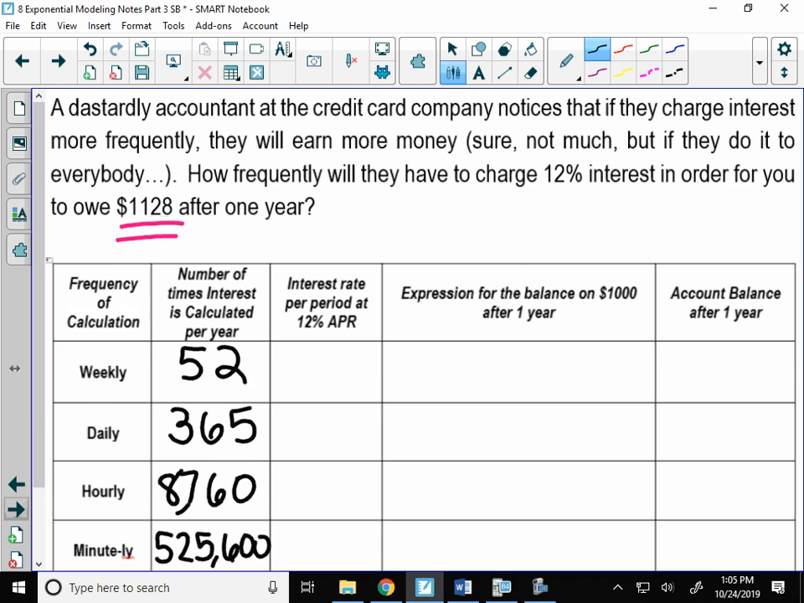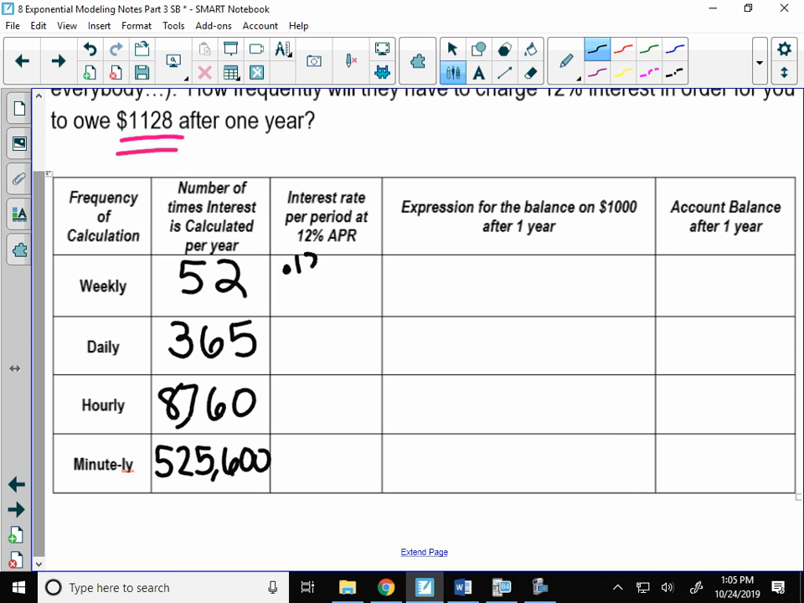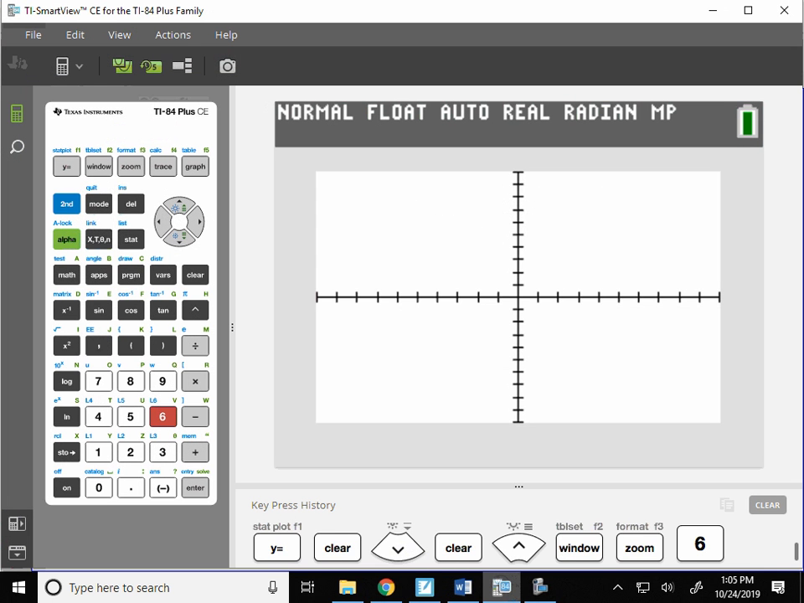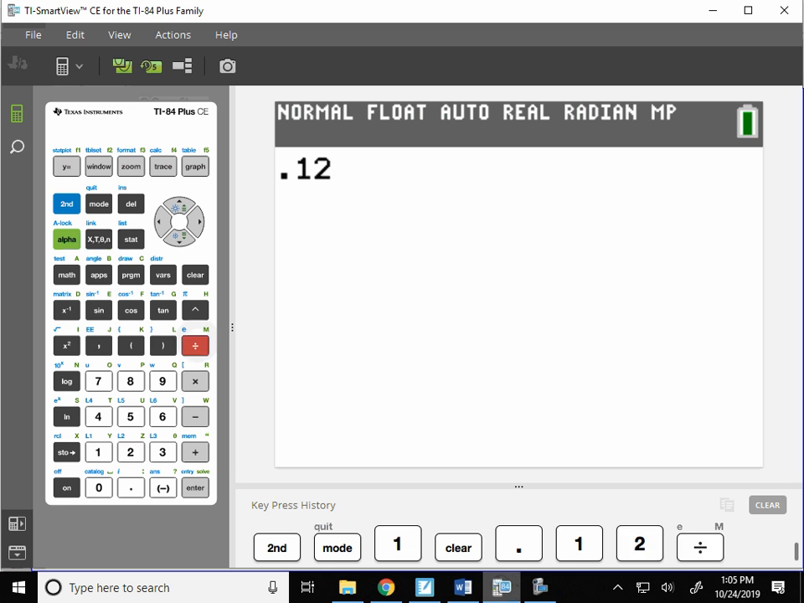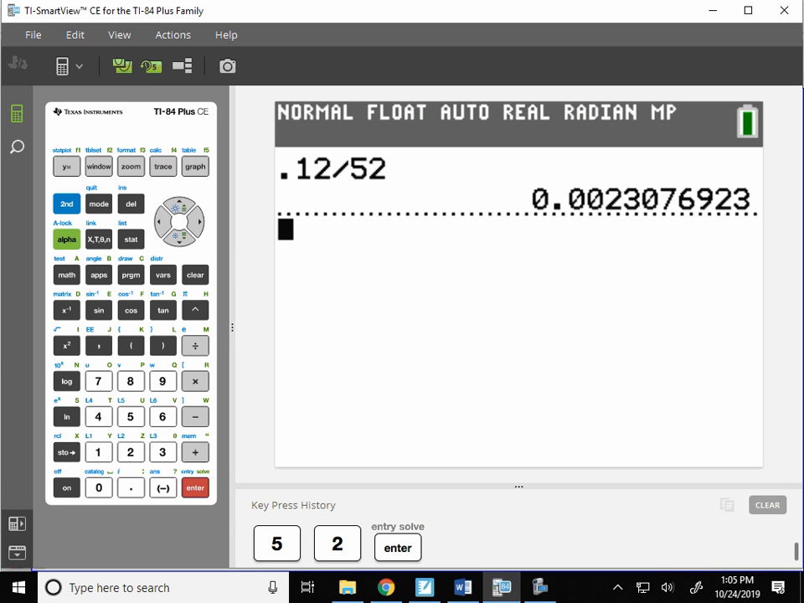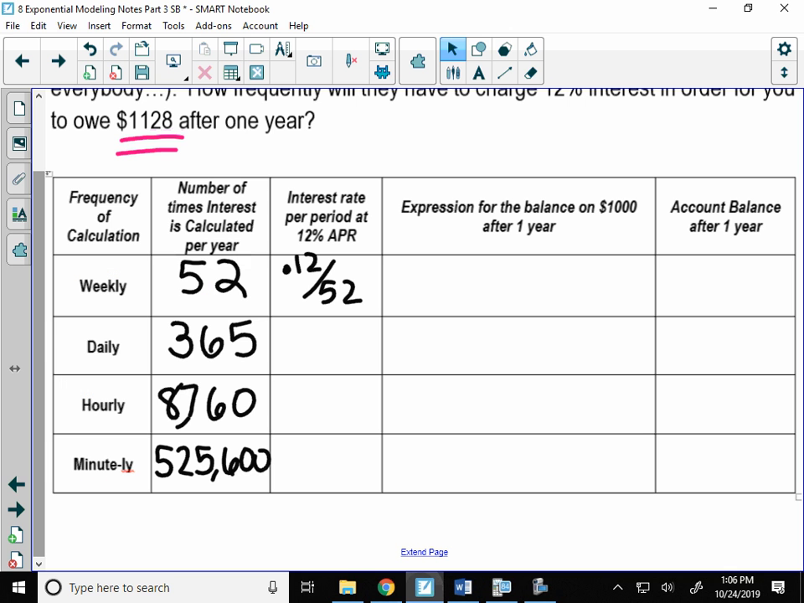If we take 12%, so 0.12, and divide it by 52, it's going to be a really small number. 0.12 divided by 52 is actually about 0.002 as a decimal, which is like 0.2%. So we're not going to write those decimals down in the table because these are quite small and there's a lot of numbers. We can just leave our table with this fraction. That fraction is going to help us out later on anyway, so it'll just be a shortcut. All right, so we can do the same thing for daily, hourly, and minutely.